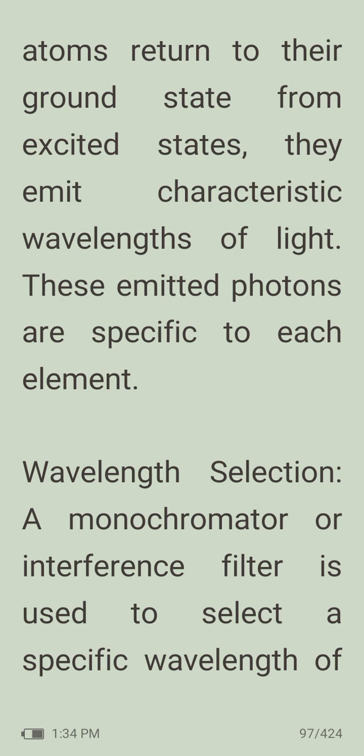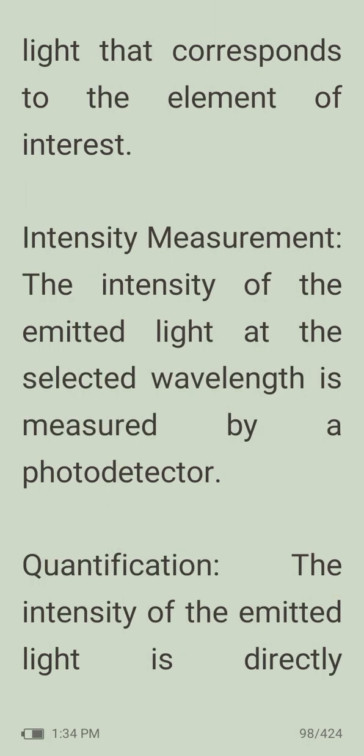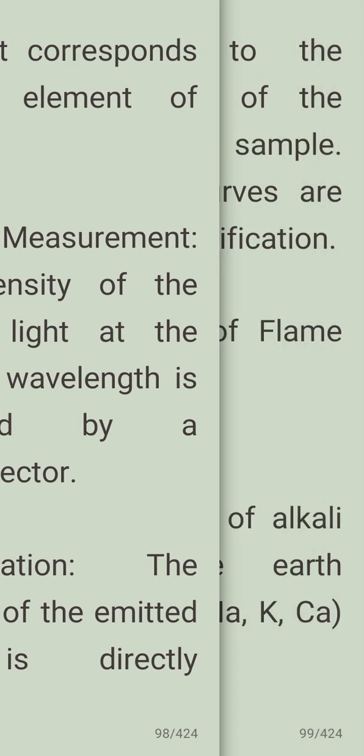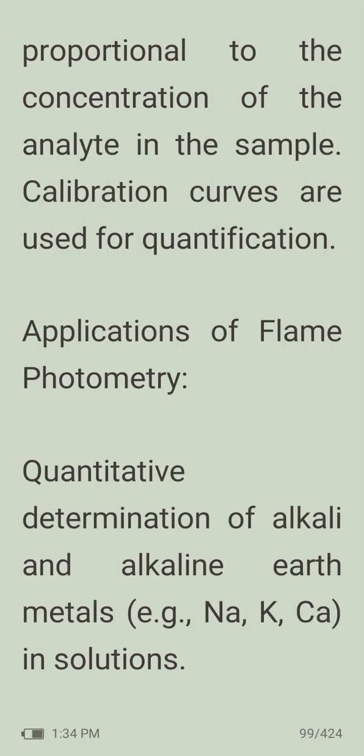Then wavelength selection. A monochromator or interference filter is used to select a specific wavelength of light that corresponds to the element of interest. Then intensity measurement will be performed. The intensity of the emitted light at the selected wavelength is measured by a photodetector. Then we will be performing quantification. The intensity of the emitted light is directly proportional to the concentration of the analyte in the sample. Calibration curves are used for quantification.